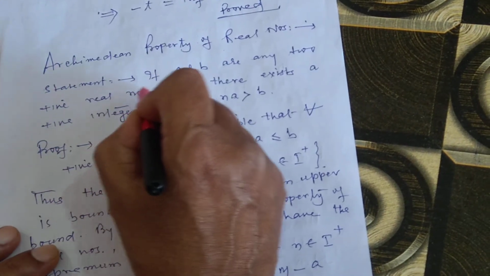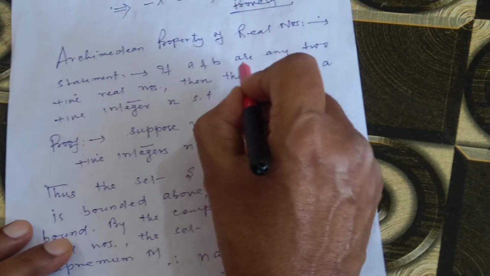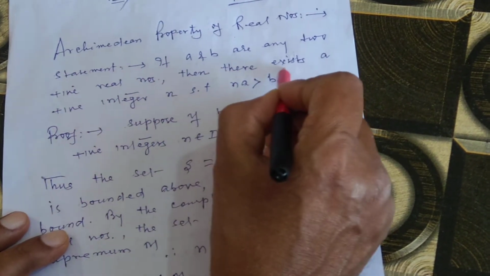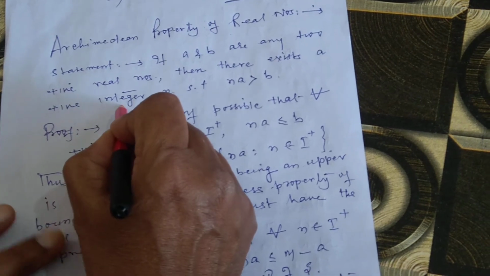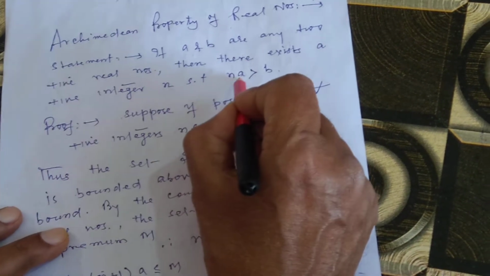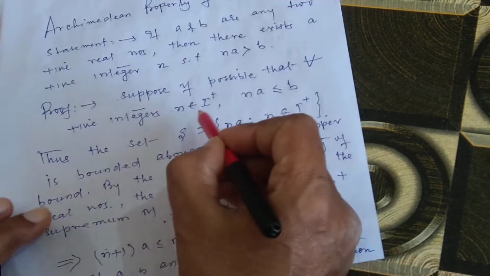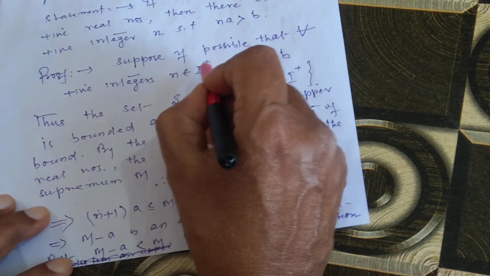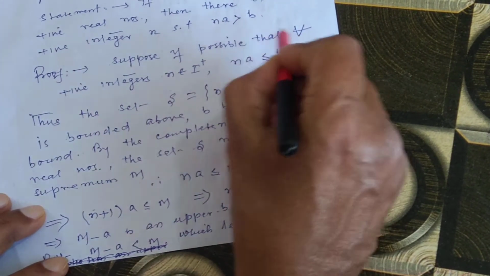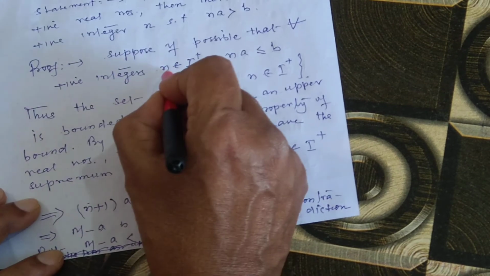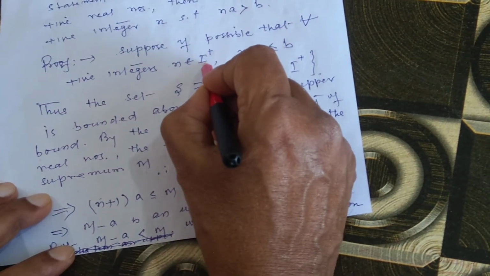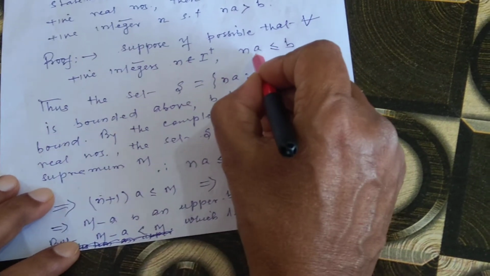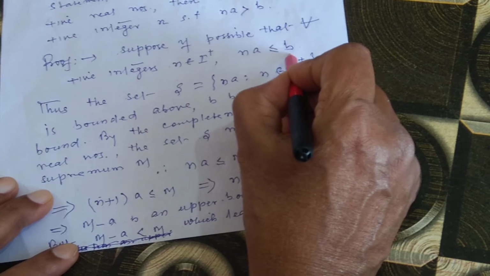The statement is: if A and B are any two positive real numbers, then there exists a positive integer n such that nA is greater than B. Proof: suppose, if possible, that for all positive integers n belonging to I plus, where I plus denotes the set of positive integers, nA is less than or equal to B.